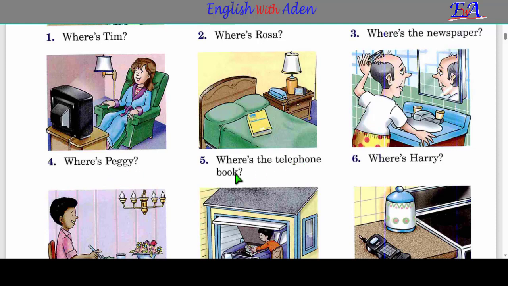Where is the telephone book? So the telephone, where is the telephone book? So there's a telephone book. Where is the telephone book? And buuga telefonka, telefono badan baa ku qoran shirkada iyo wax kala duwan. Now pause the video. Video jooji dadana isku day inaad ka jawaabto.